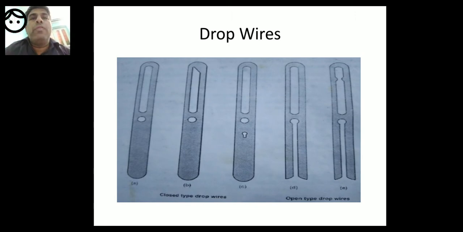There are, we can say, three kinds of warp stop motions, but as per our syllabus we can say that there are two kinds: one is mechanical warp stop motion, and the other one is electrical warp stop motion. Mechanical warp stop motion is not in the syllabus of the SRRS GPT Sirsilla College, but electrical stop motion and drop wires will be studied today.